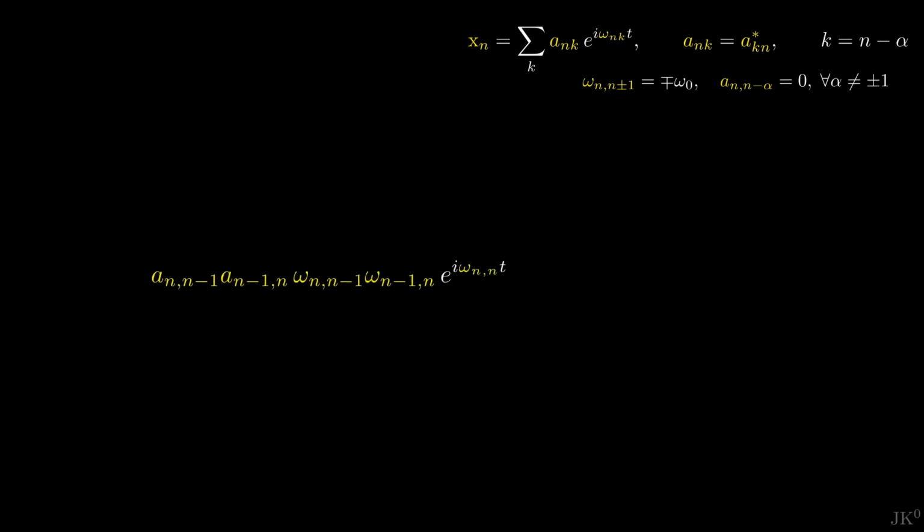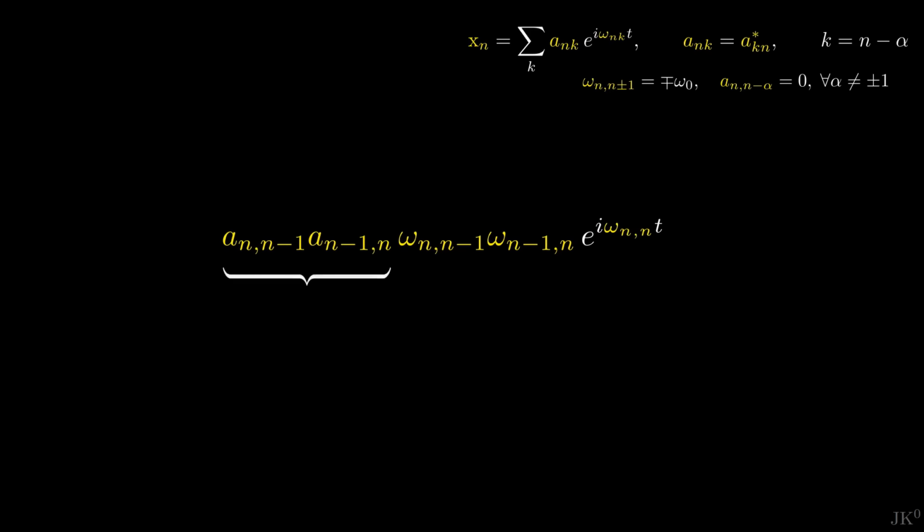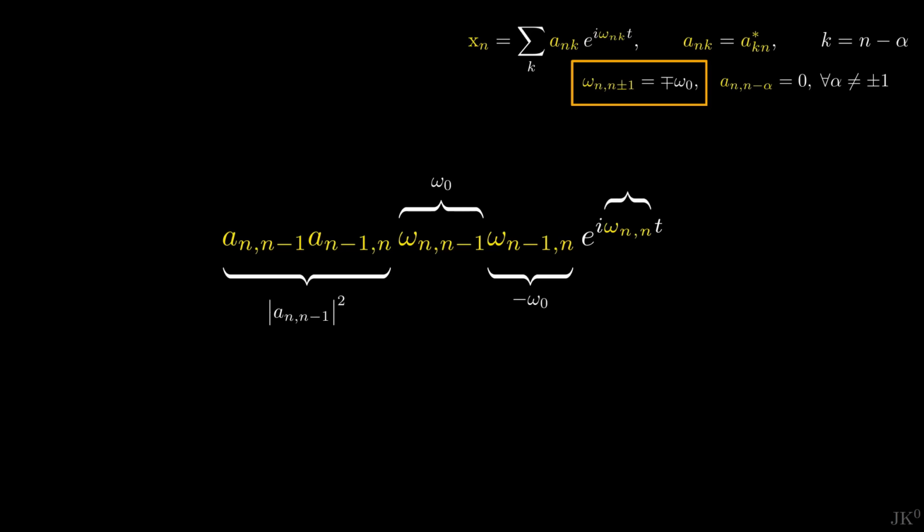Now we have to evaluate the frequencies. Since the 2 amplitudes have the same indices in reverse order, their product is just the squared magnitude. Using our previous results, the first frequency is positive and equal to omega naught, whereas the second frequency has the same indices in reverse order, so it has an extra minus. Finally, we use that the transition frequency of a state with itself is 0.